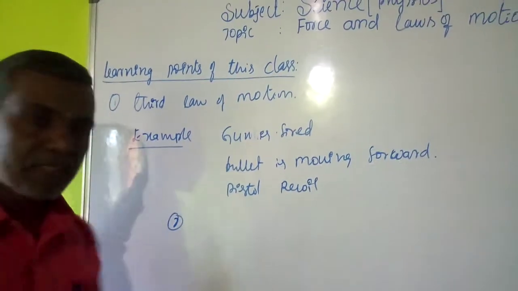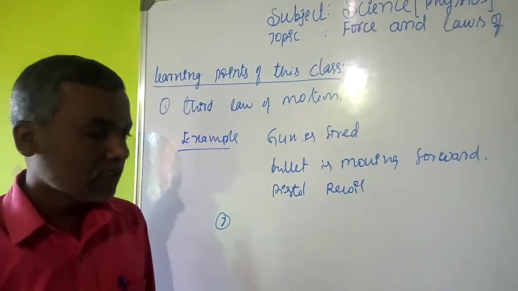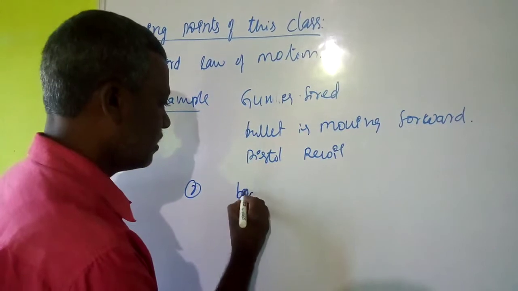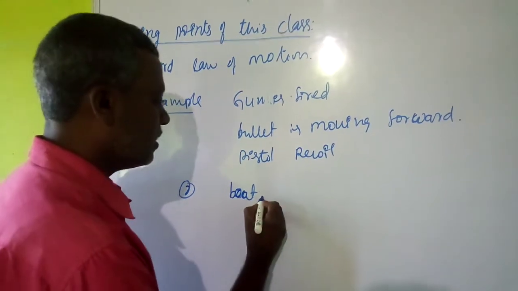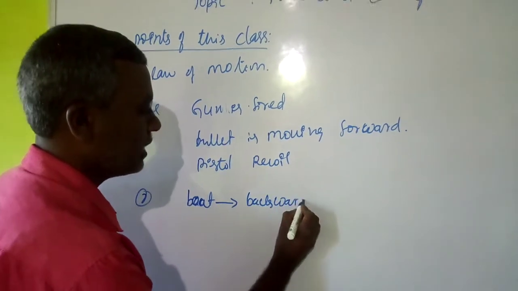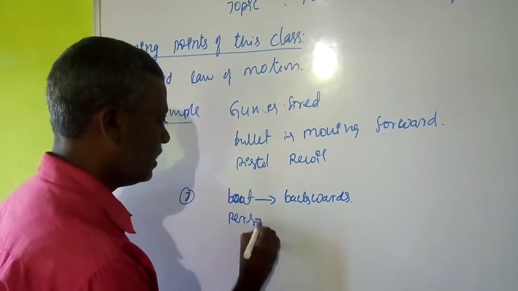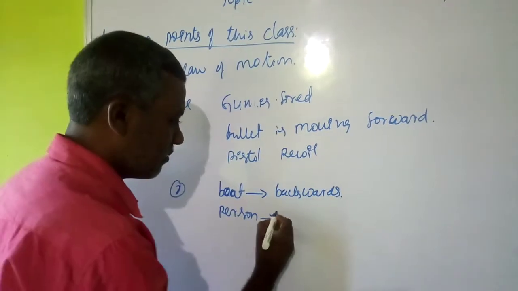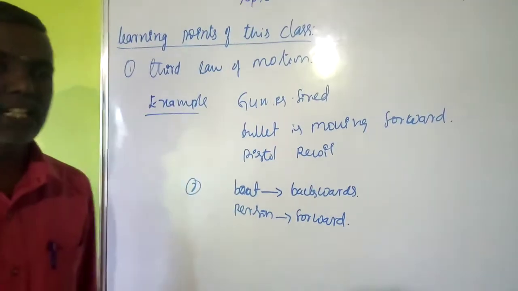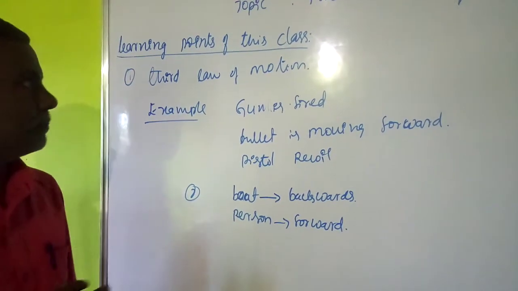Second example, a sailor traveling in a boat near the seashore. When he jumps from the boat, what happens? The boat should move backward. The sailor goes forward, and at the same time the boat goes backwards. So that is also an example for the third law.